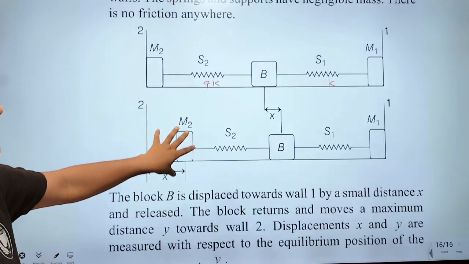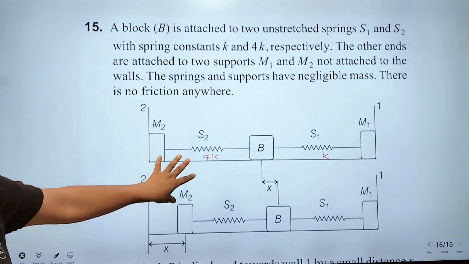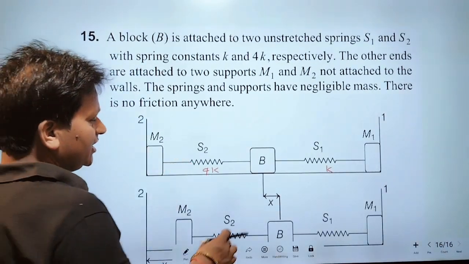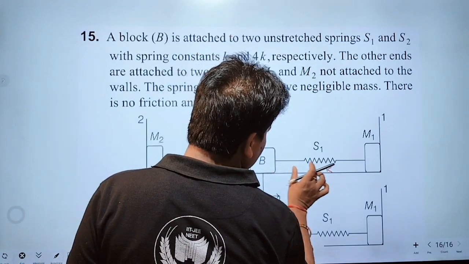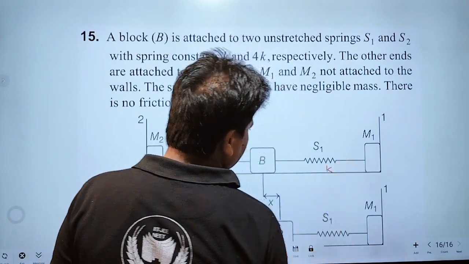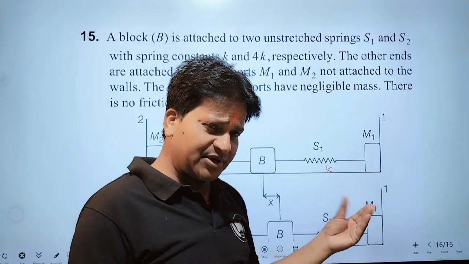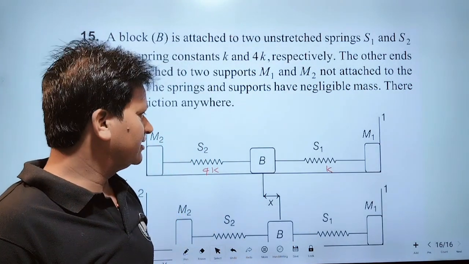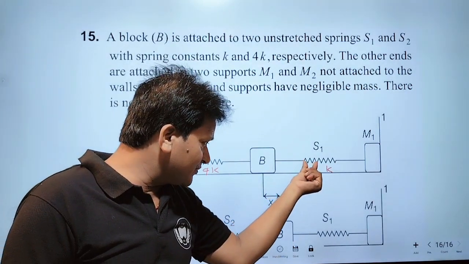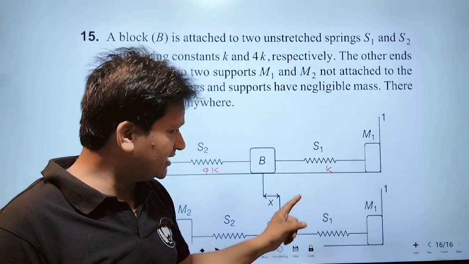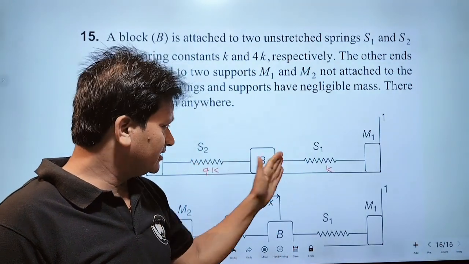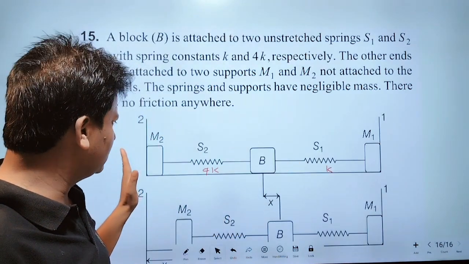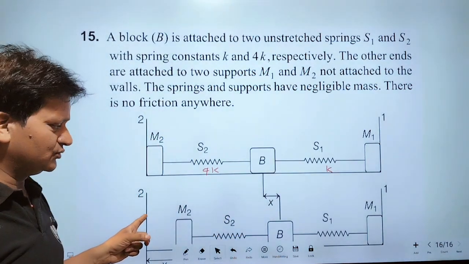Now here you can see that if this block moves towards wall 1, then this spring compresses. Okay? And when this block is released, the spring is pushing. Therefore, block B moves towards wall 2.